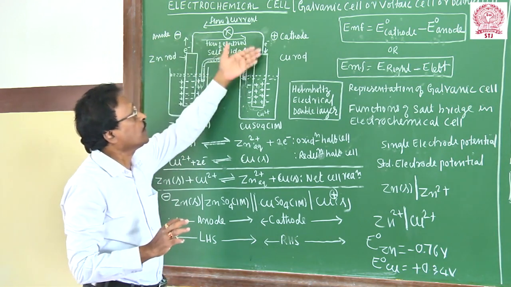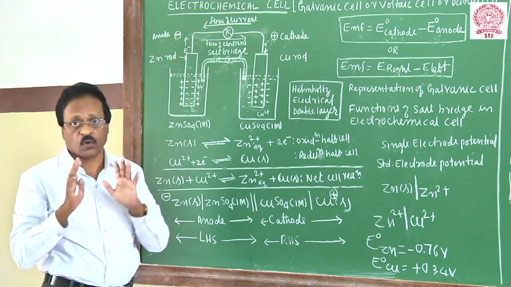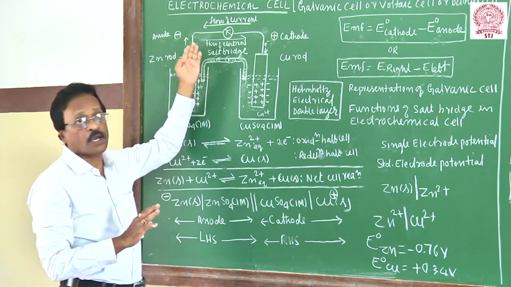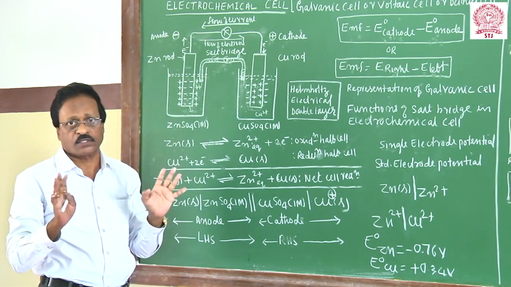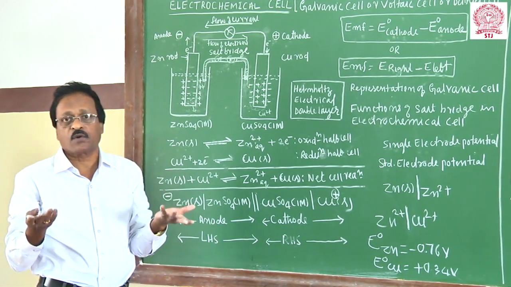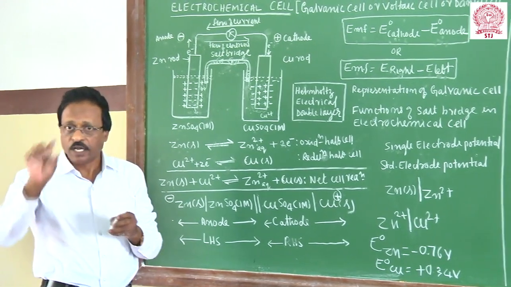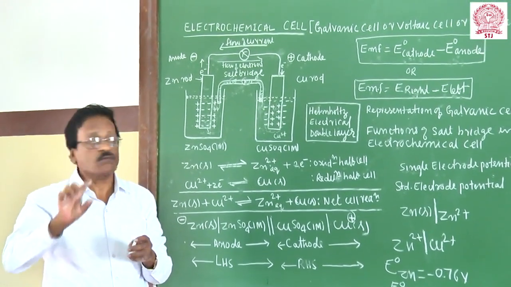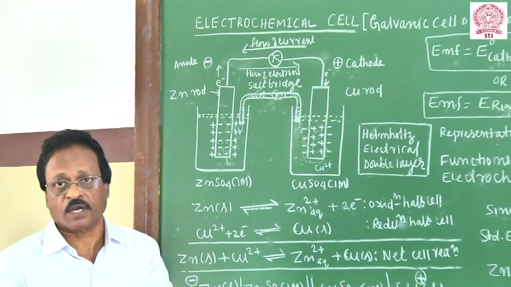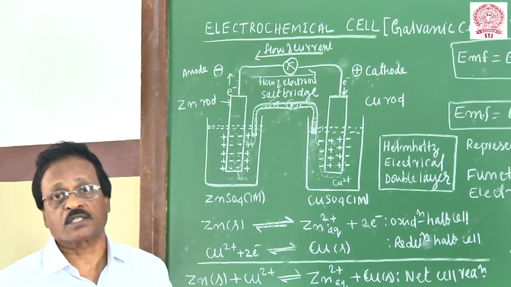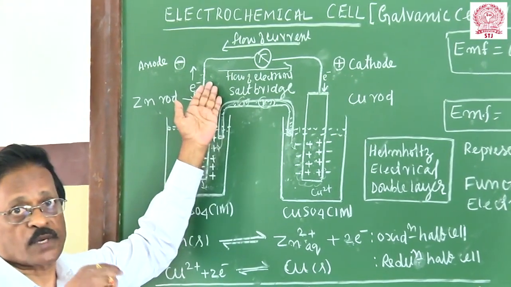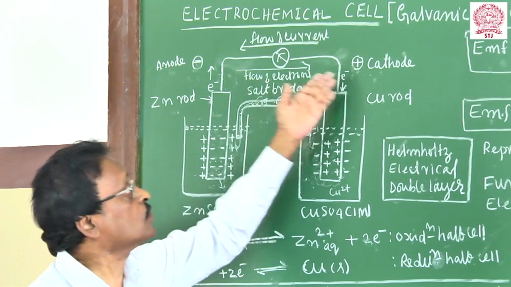Current flows through the copper wire. In any electrochemical cell, current flows from the cathode to the anode. It is a convention. When a cell has been constructed, you don't know which is anode and which is cathode, so you have to see the direction of flow of current. By seeing the direction of flow of current, we can assign the charges on the electrodes, which becomes cathode and which becomes anode. In all electrochemical cells, current flows from the cathode to the anode.